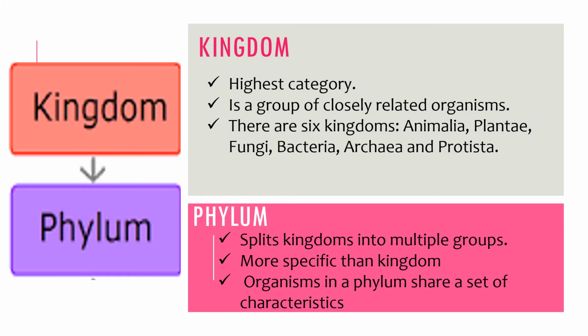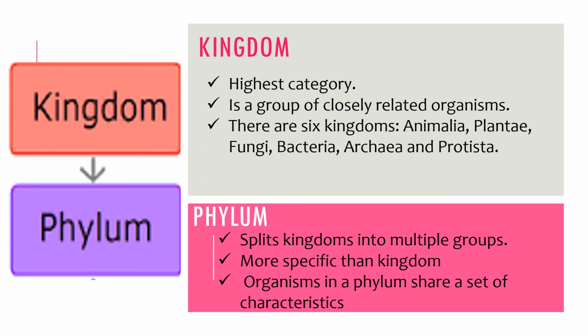Phylum is the next level of classification. It's a taxonomic ranking that comes third in the hierarchy of classification, after domain and kingdom. It is more specific than the kingdom, but less specific than the class. A phylum is still very broad, but it splits kingdoms into multiple groups. Organisms in a phylum share a set of characteristics that distinguish them from organisms in another phylum.